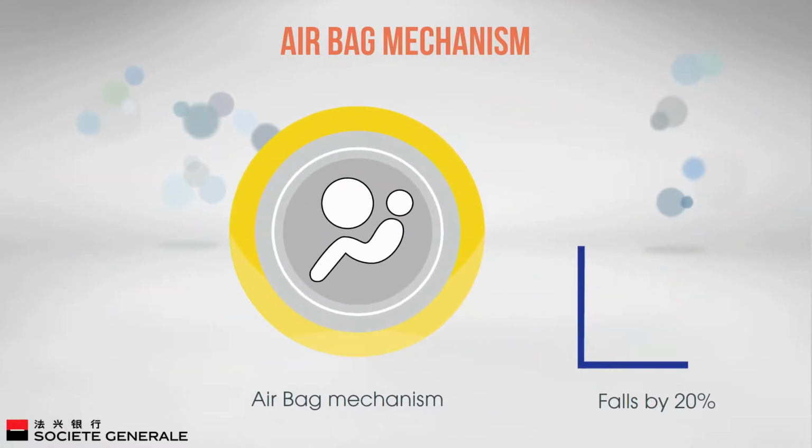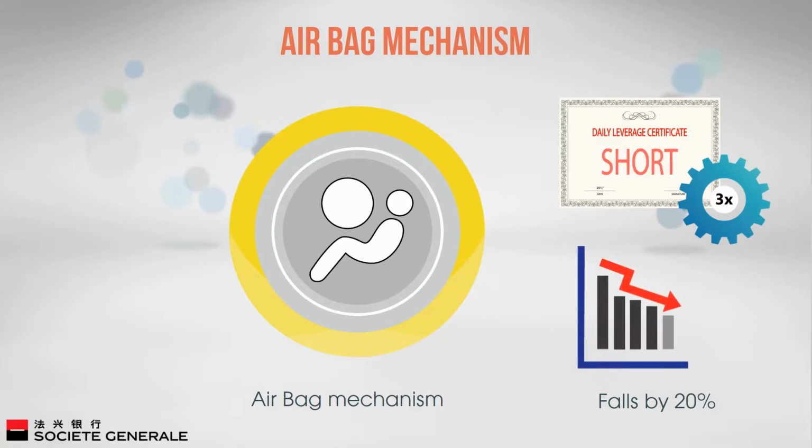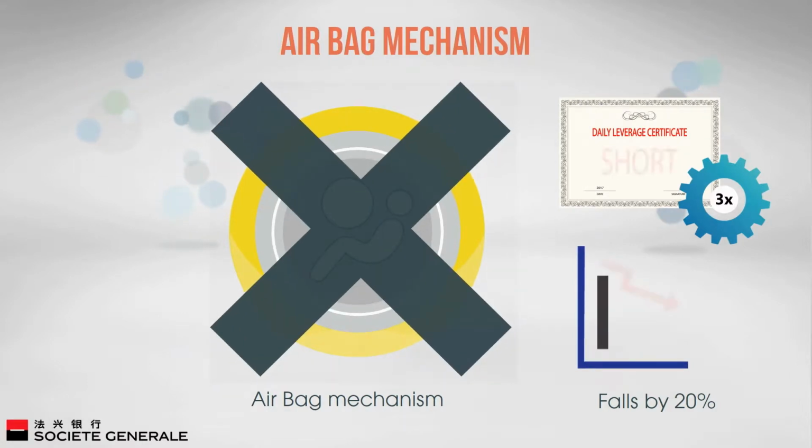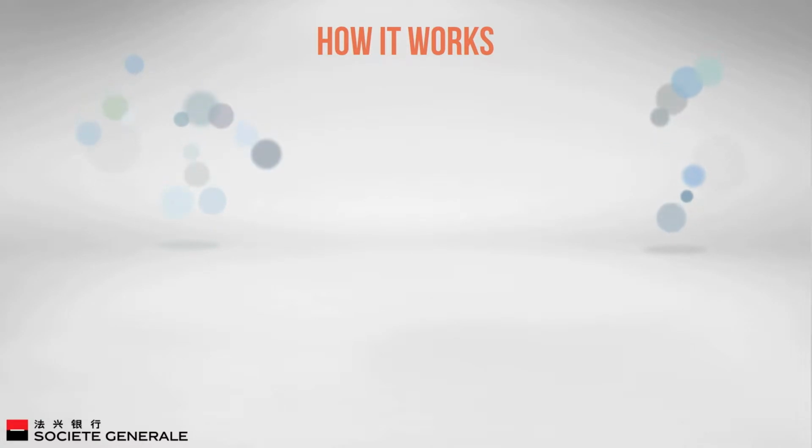But the airbag mechanism for 3 times short daily leverage certificates will not be triggered because with the fall in the underlying index, these certificates will increase in value by 60%, calculated as 3 times 20%. How does it work in practice?